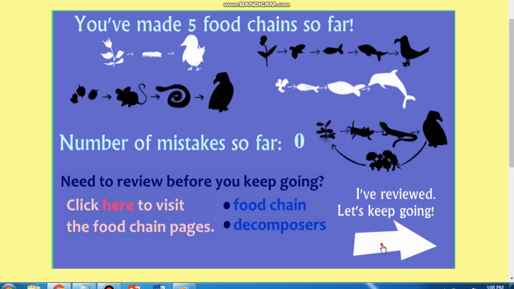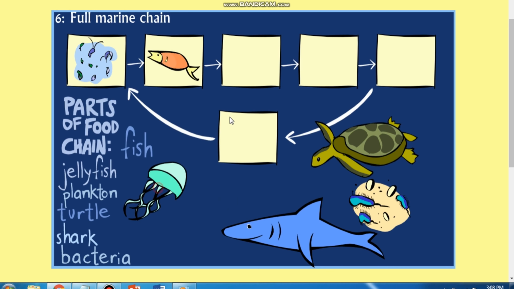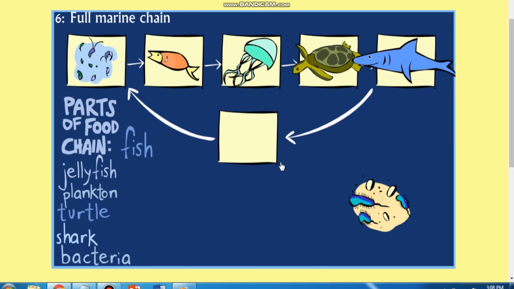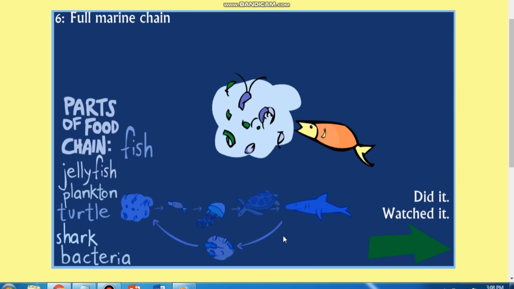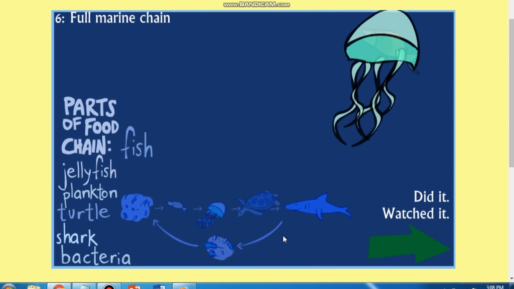This is a marine food chain. In this chain, the plankton, or phytoplankton to be precise, is a producer which is consumed by a fish that is the primary consumer or herbivore. The fish is further eaten by a jellyfish, which becomes the secondary consumer or primary carnivore.